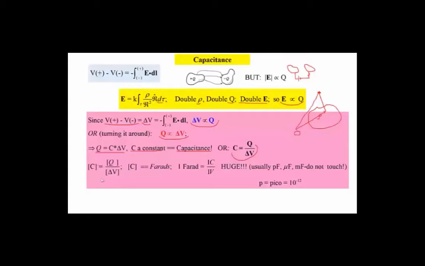The units of capacitance are the units of Q over delta V. The name for that unit is called a farad. So 1 farad is 1 coulomb per volt, and this is a very, very large capacitance. Usually we deal with small values. This is a picofarad, here's a microfarad. Millifarads are still pretty big, so be careful with that size of capacitor. We say P is equal to pico, and that's 10 to the minus 12.